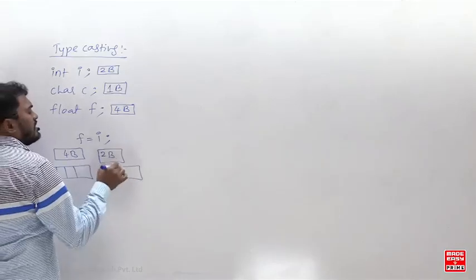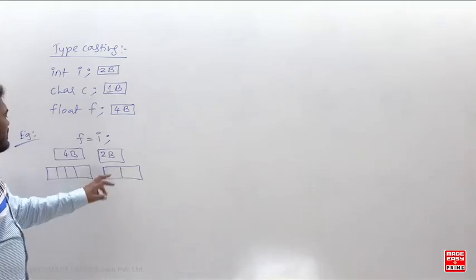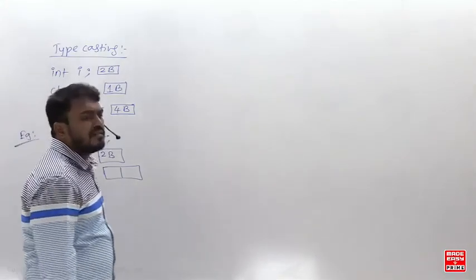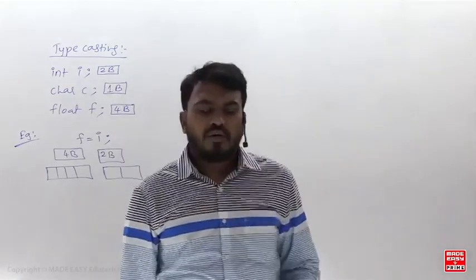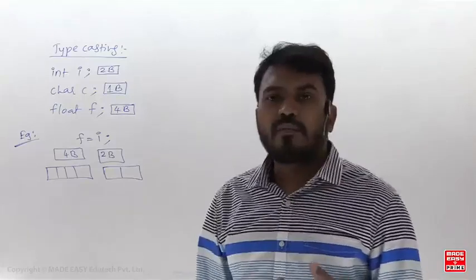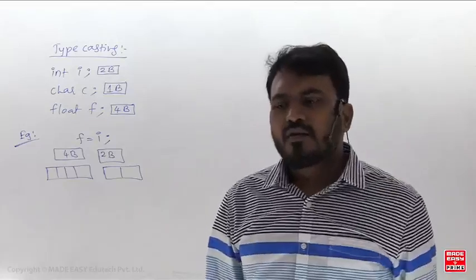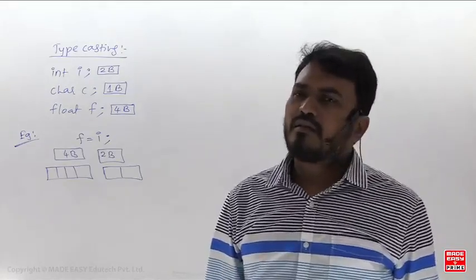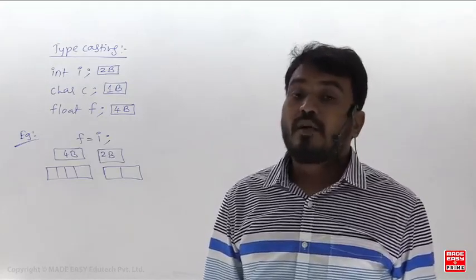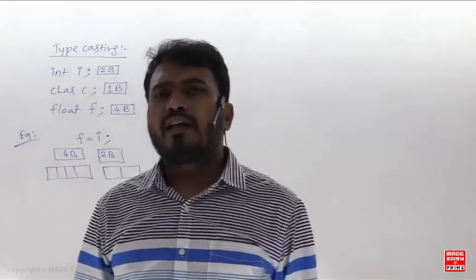So 2 bytes of data you are trying to assign to 4 bytes. Is there any problem in the size? Because integer has only 2 bytes and float has 4 bytes, I'm trying to assign 2 bytes of data into 4 bytes. No, there is no problem in the size. That is very much fine. But the problem is in the type.